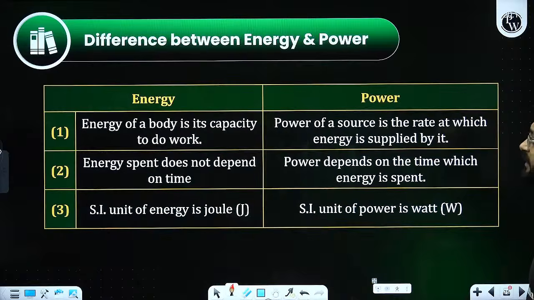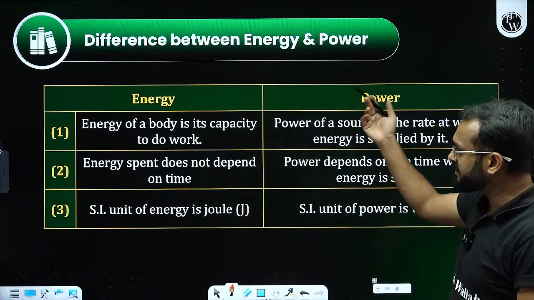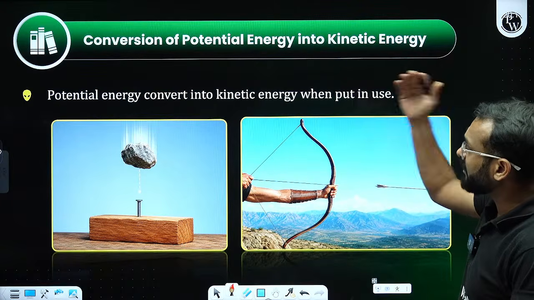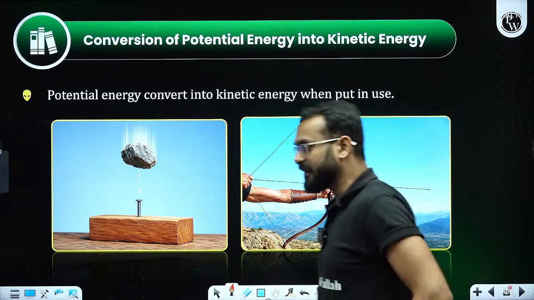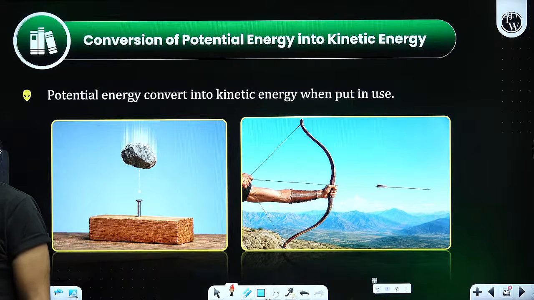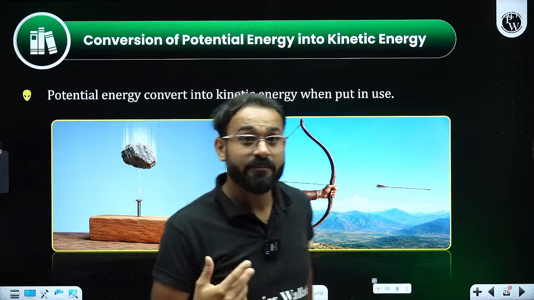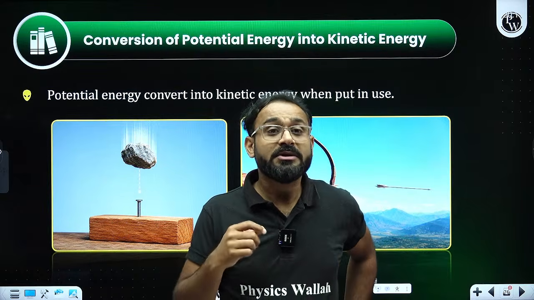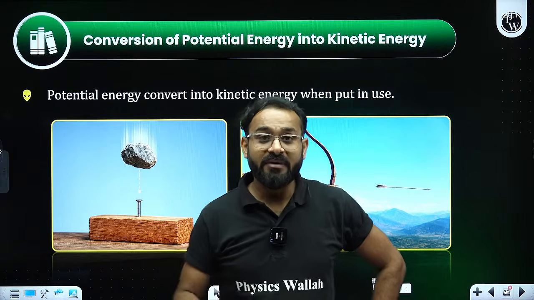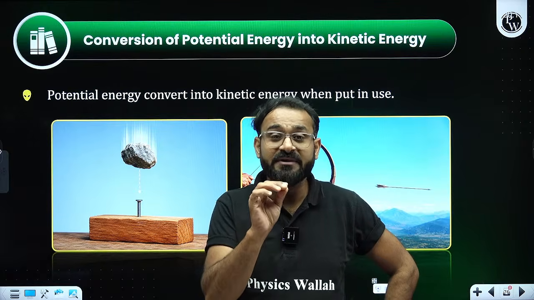Correct? What next? Energy and power. So energy of a body is its capacity. I think we have already done that. Next is talking about the conversion of potential energy into kinetic energy. Most of the students are confused about how this is going to convert. How is this even possible?